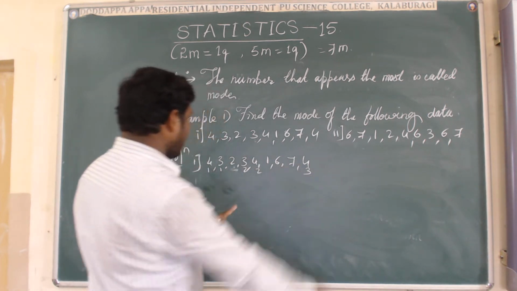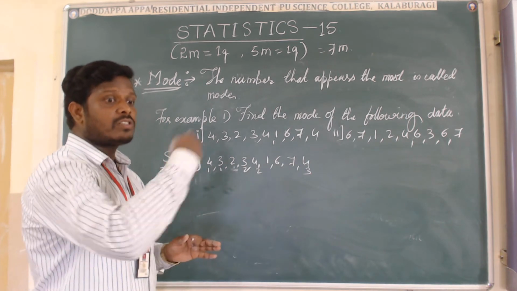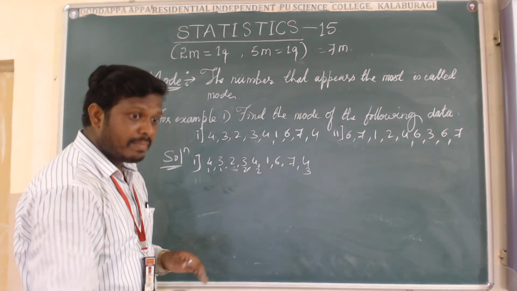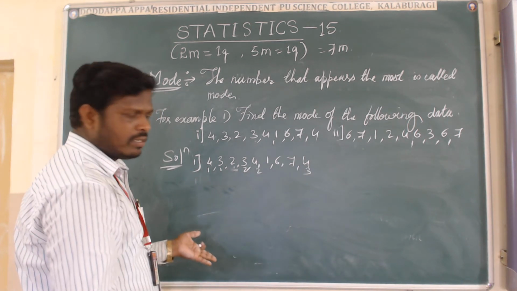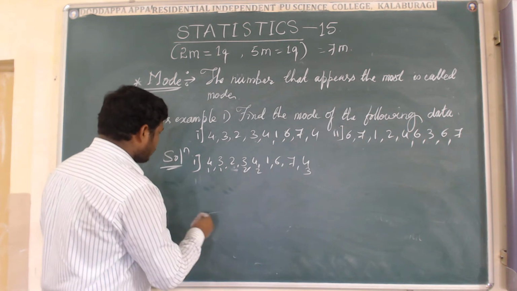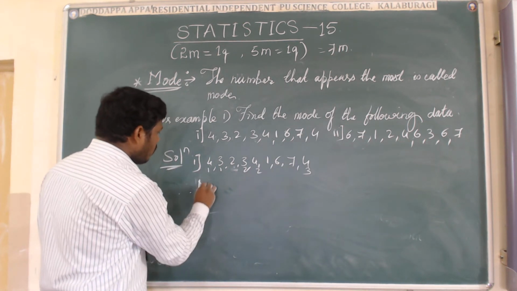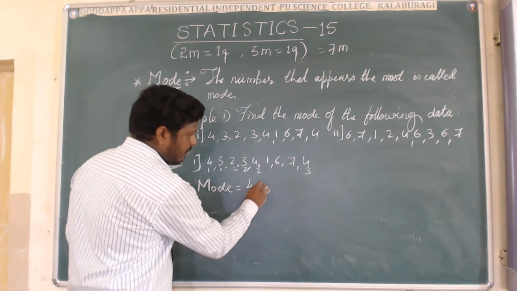By seeing directly, which number appears the most, the maximum number of times? That is the mode. Here 4 appears the most. Therefore the mode is equal to 4.